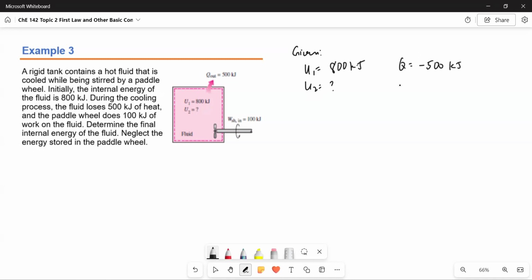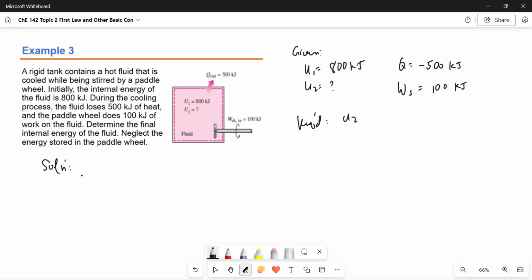Now we have shaft work, equal to 100. This is work done on the system, and that's positive. We're being asked for the value of U2.